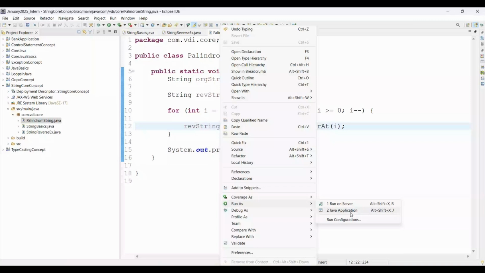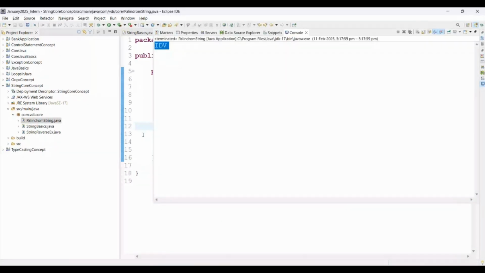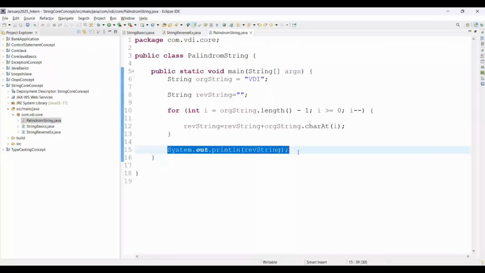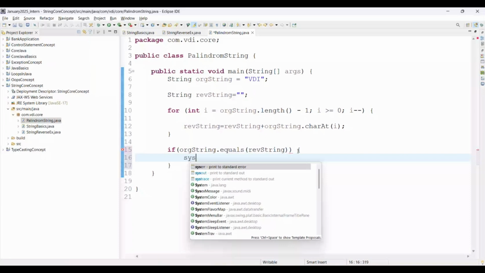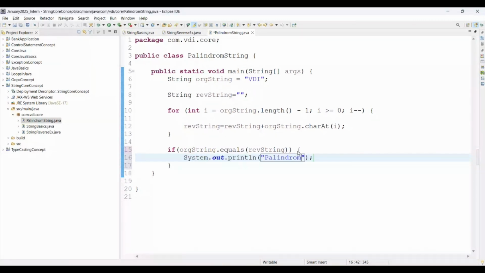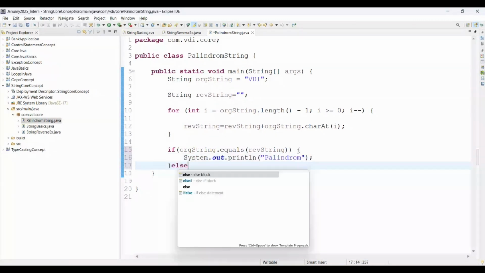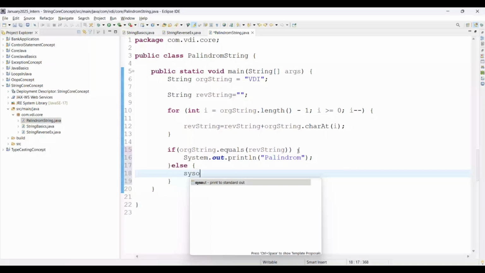See, this is the reverse string, right? Then here you can simply use the equals method. If original string dot equals reverse string, then you can say this is a palindrome string. Else, you can say it's not a palindrome string, like not palindrome.